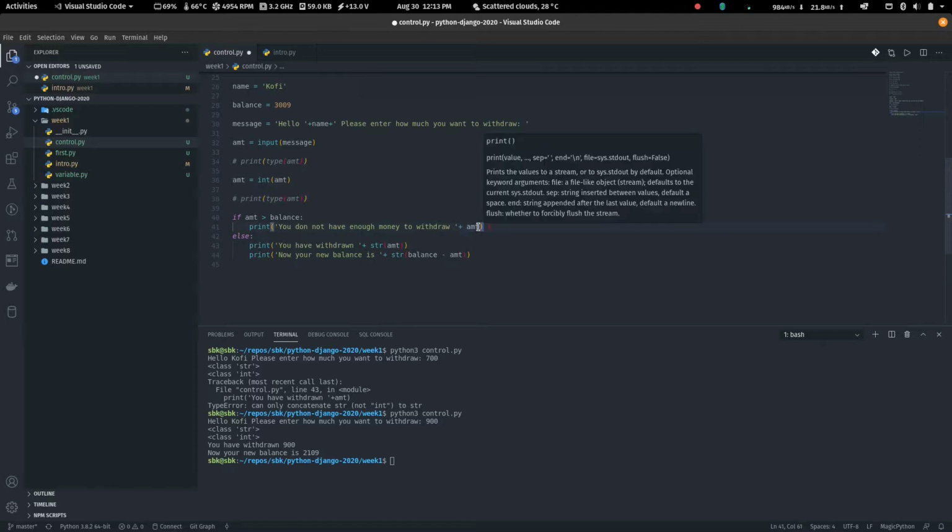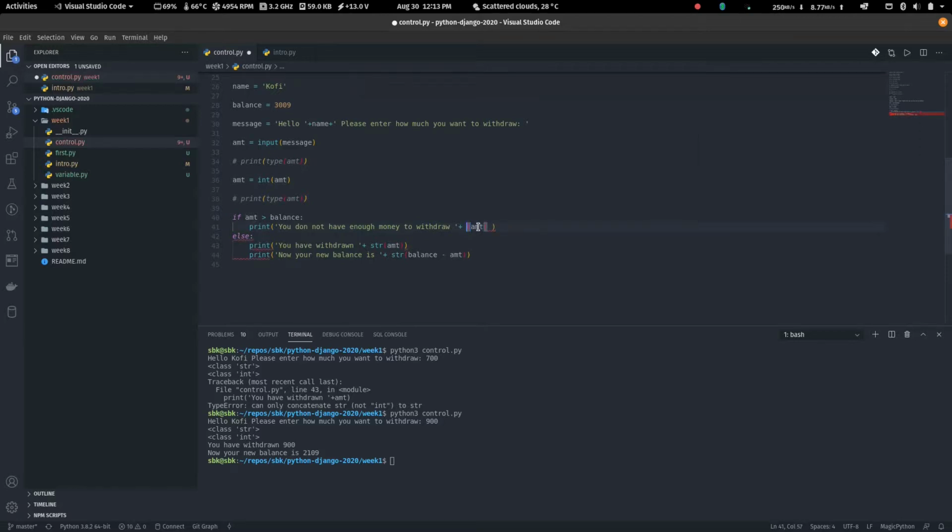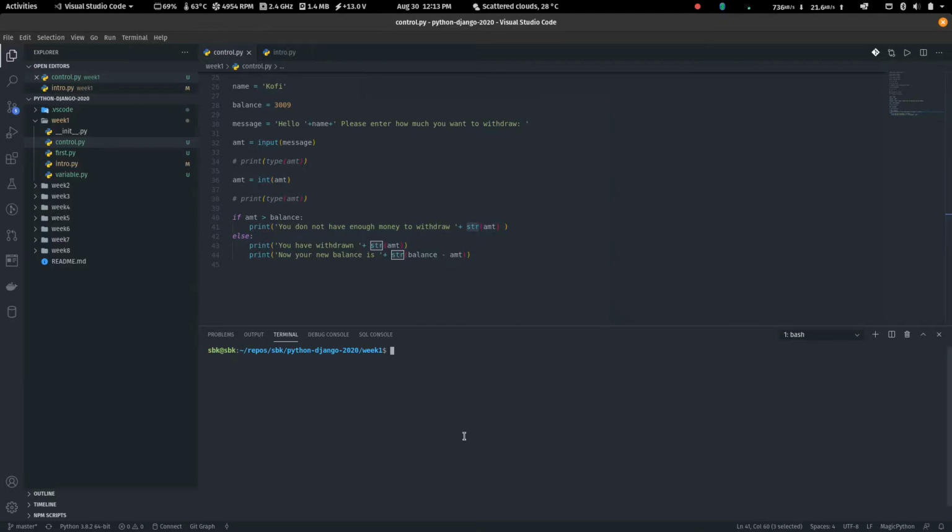So we can see that we have the same issue as we did here. So we need to also convert this one to what? str. Good. So to convert something to an integer, you use the int, and to convert something to a string, you use the str function in the same way. So let's see.